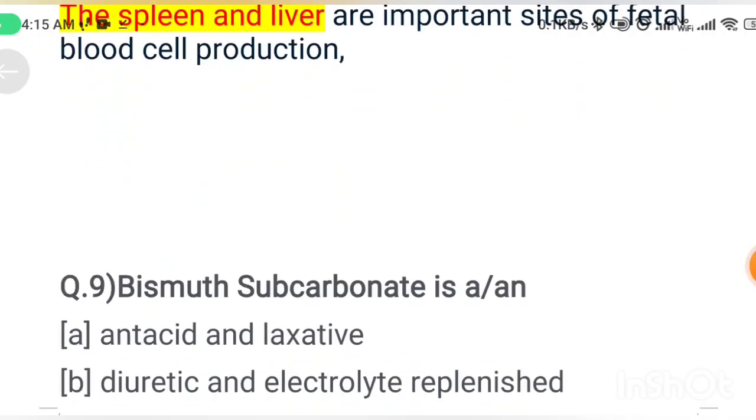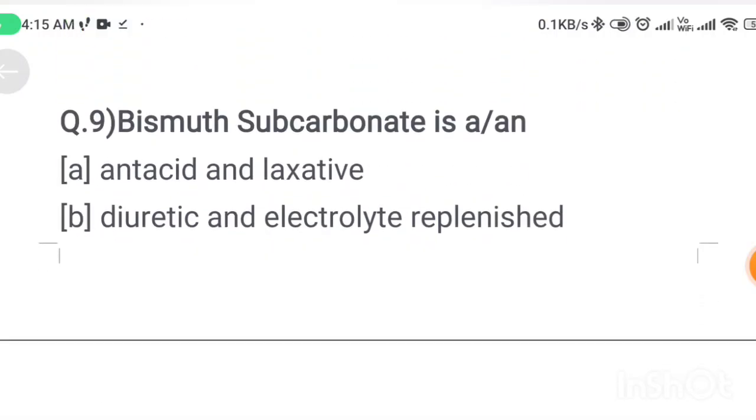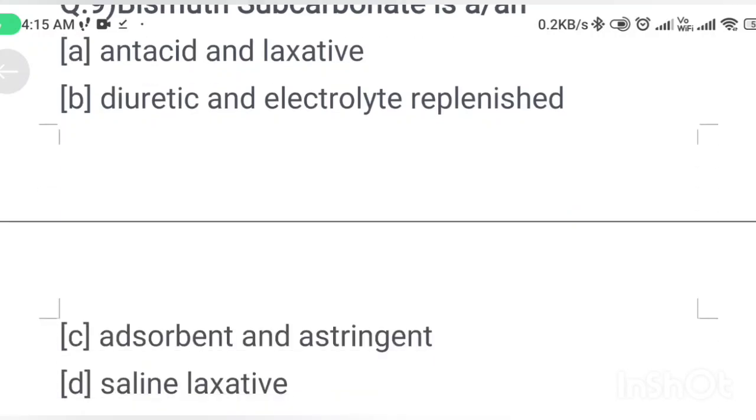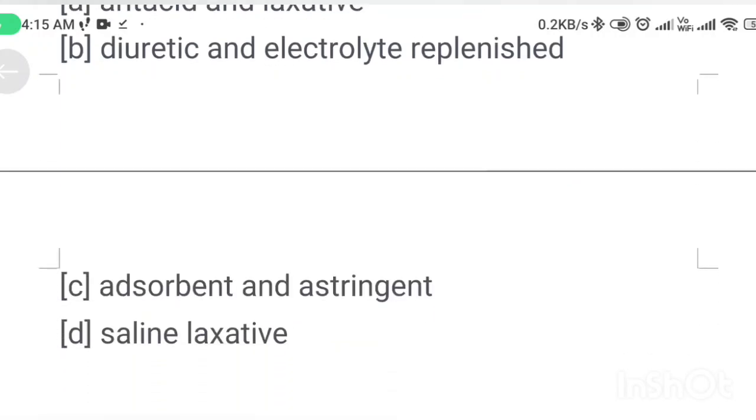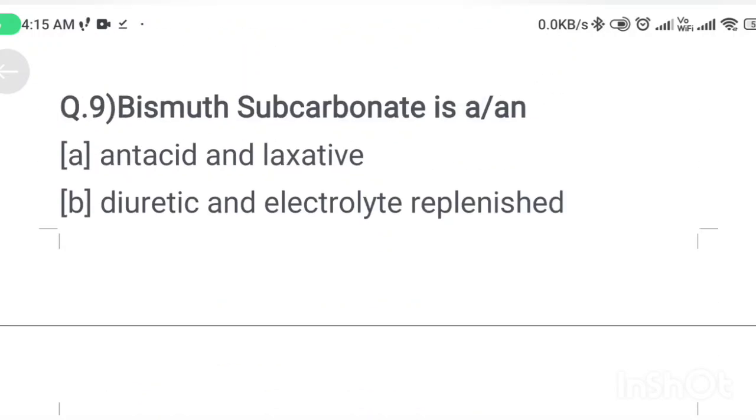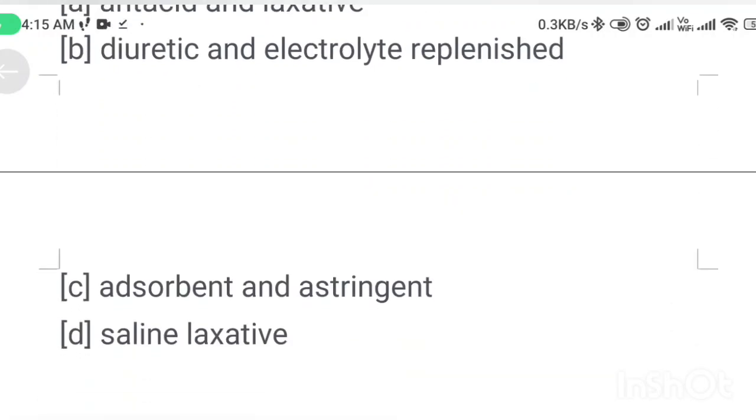Next question. Bismuth subcarbonate is: option A antacid and laxative, option B diuretic and electrolyte replenisher, option C adsorbent and astringent, option D saline laxative. Bismuth subcarbonate is adsorbent and astringent. Option C is the correct answer.